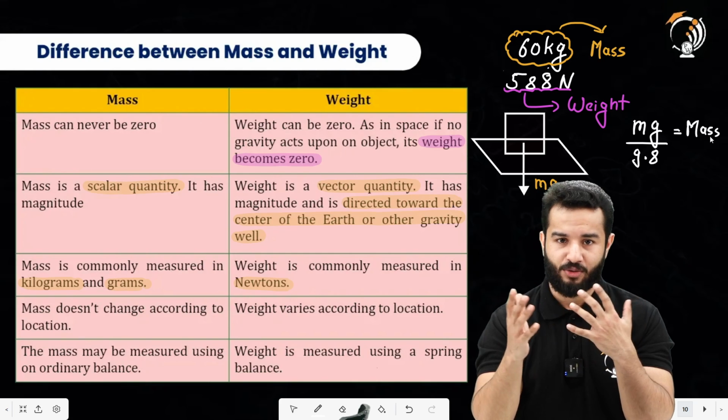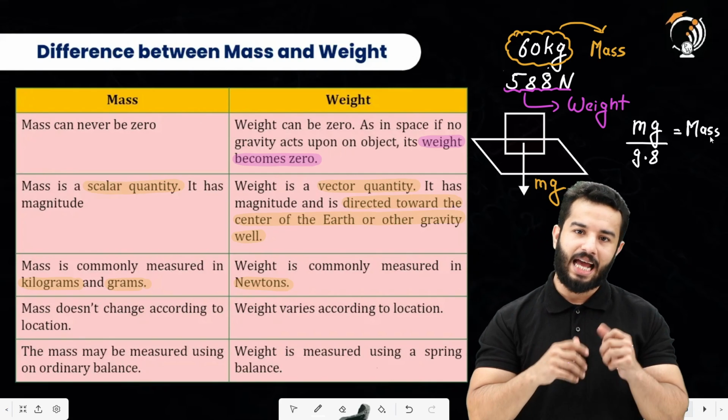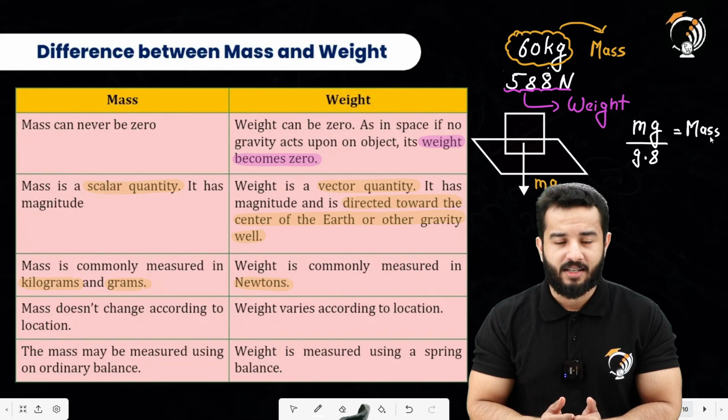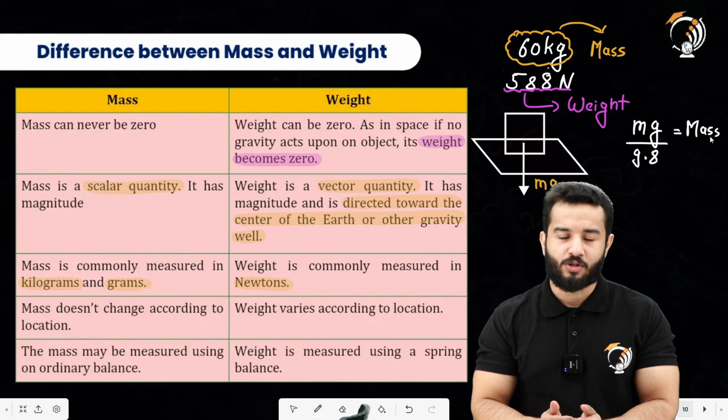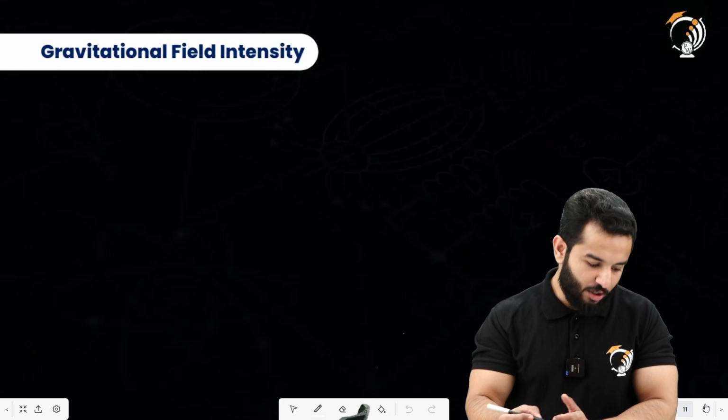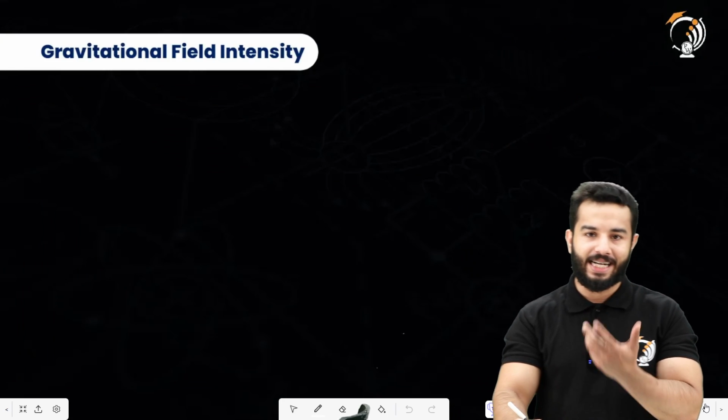So there's a difference, right? This is because there's a calibration done in the weighing machine to give your answer in kilograms, and that is your mass, not your weight. So with this, let's move to the next topic, that is gravitational field intensity.